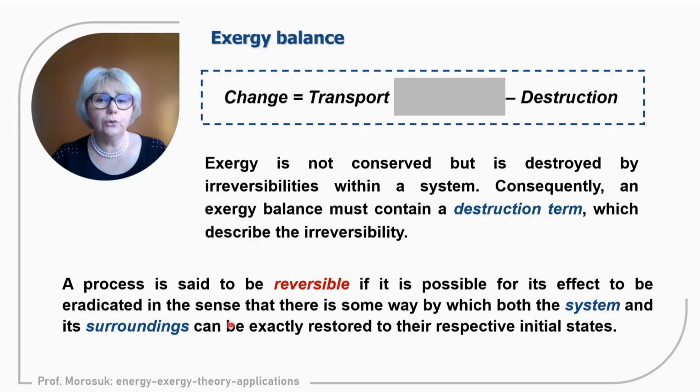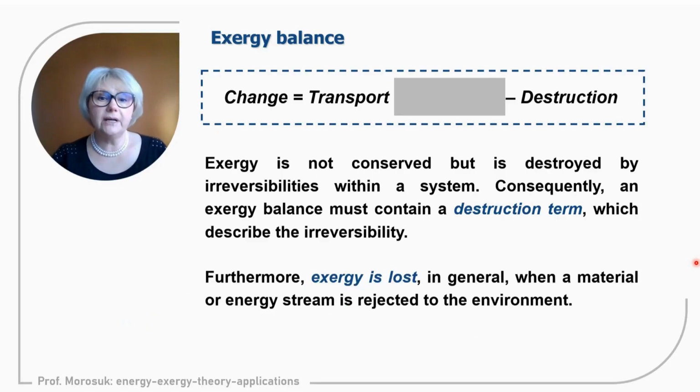Now, how do we include irreversibilities within the surroundings? In modern exergy analysis, we have the term exergy losses. So exergy destruction, I will repeat, is irreversibilities within the system, and exergy losses are the transfer of a material stream or energy stream to the environment. So it means that these will be irreversibilities within the environment.